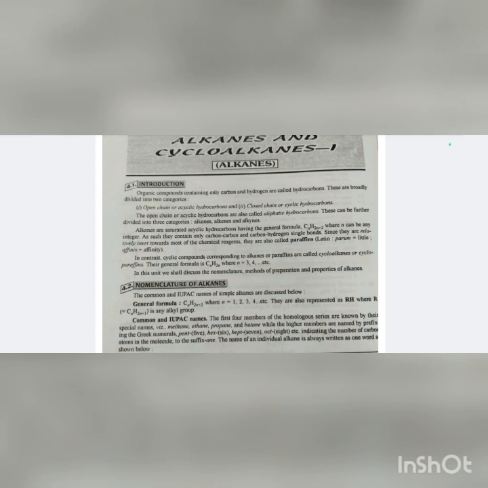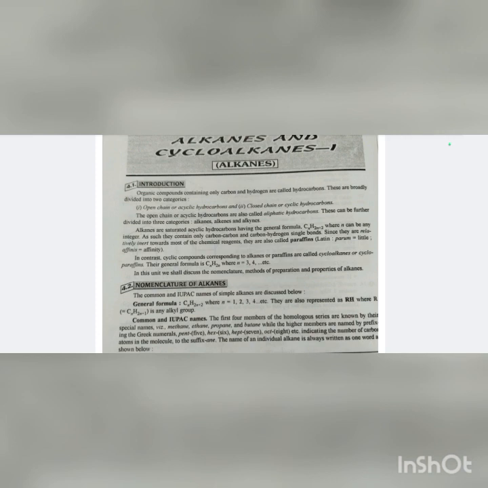They can be further divided into three categories: alkanes, alkenes, and alkynes. Alkanes are saturated acyclic hydrocarbons having the general formula CnH2n+2, where n is an integer. As such, they contain only carbon-carbon and carbon-hydrogen single bonds, so they are relatively inert towards most chemical reagents, so they are also called paraffins.